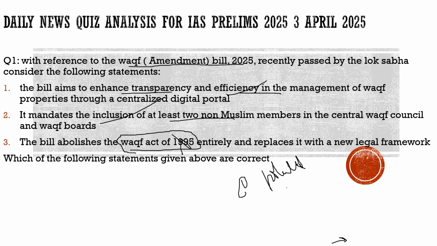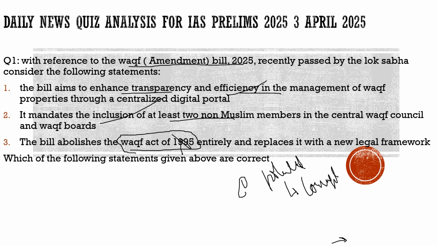Because there could be cases of corruption. The people who are managing it, they are very much corrupt. They are taking this benefit for themselves, and they are not providing it to the people for whom it was granted. So first issue is with respect to the corruption. There is corruption.